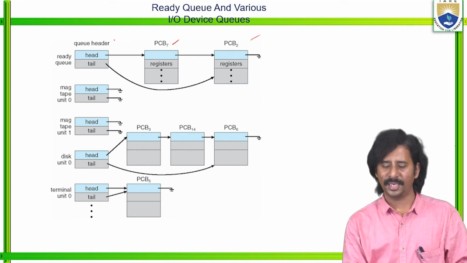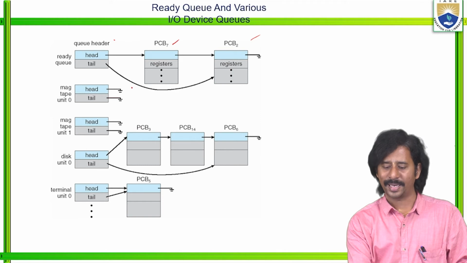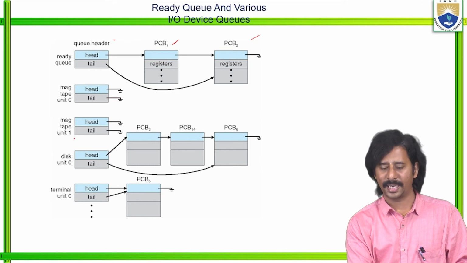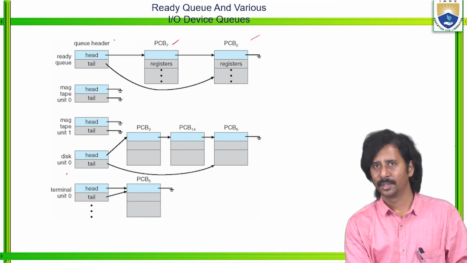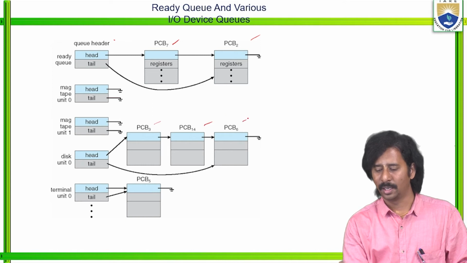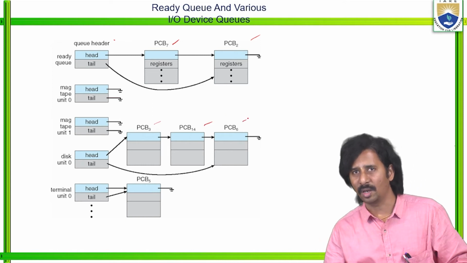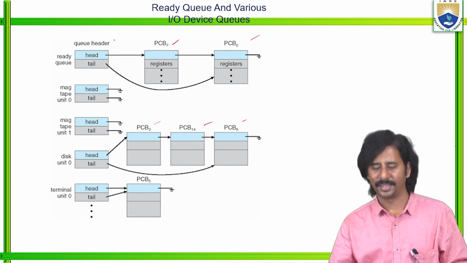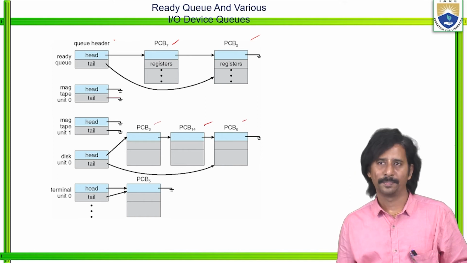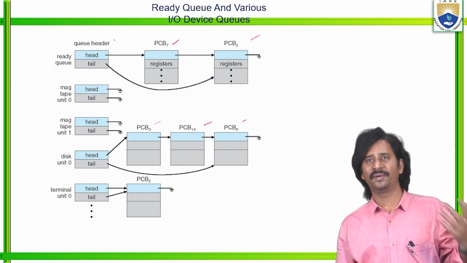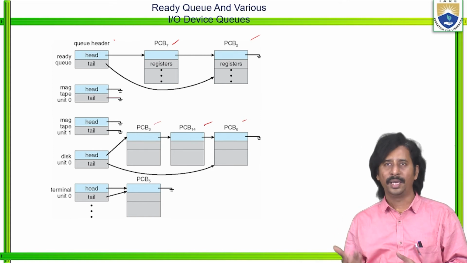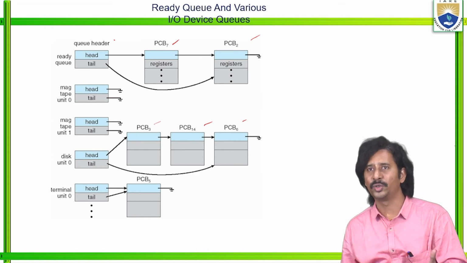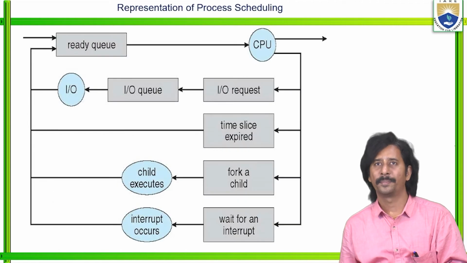Then another storage area, that is a magnetic tape, right? Another one, magnetic tape 1. Then disk. So again here various PCBs. That means various processes are executing with the help of the disk. Finally, the terminal. Like this, various ready queues as well as the input output device queues are executing with the help of any particular processor.